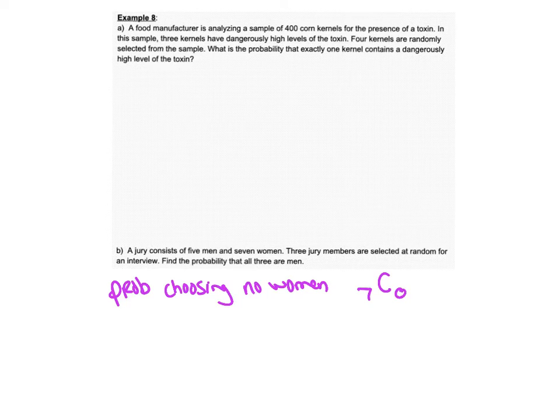Obviously these are combinations, order doesn't matter. And then the probability of choosing 3 men: there are 5 men, you are going to choose 3 of them.